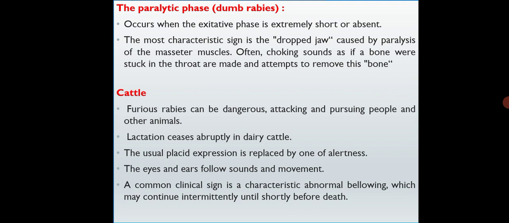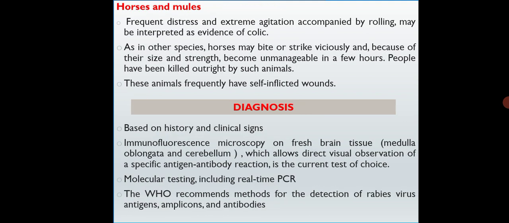The infection can also vary between animals. In cattle, furious rabies can be dangerous, attacking and pursuing people and other animals. Likewise, in horses, the phases and incubation period can also vary.